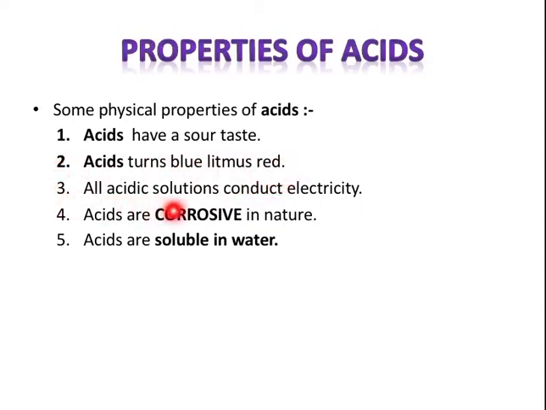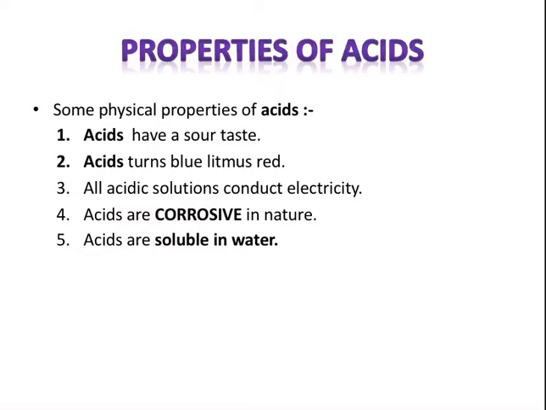All acidic solutions conduct electricity. Acids are corrosive in nature as they can decay things. Strong acids can decay paper, cloth, or wood. Acids also corrode metals such as iron or aluminium, so we store acids in glass bottles, not in any metal container. Acids are soluble in water.